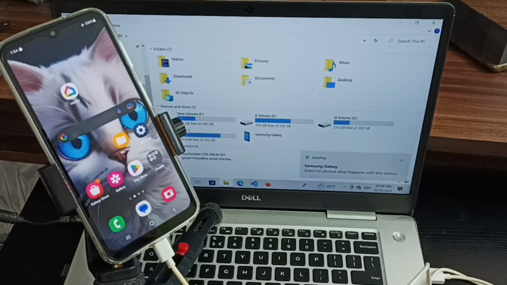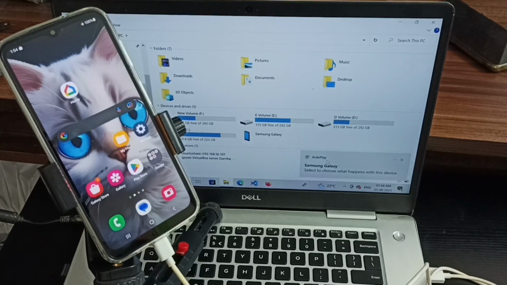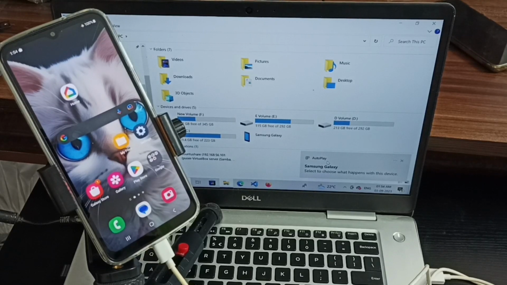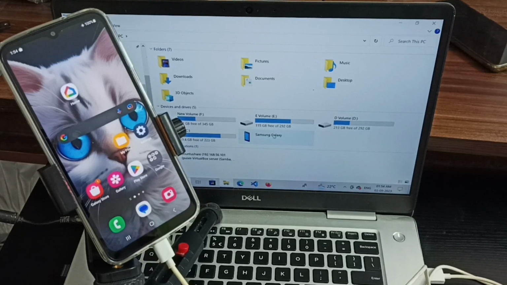Here we can see one pop-up, Samsung Galaxy. That means this laptop has detected this mobile phone, and here we can see a new folder, Samsung Galaxy folder. So that means this laptop has detected this mobile phone and it's successfully connected to this mobile phone.